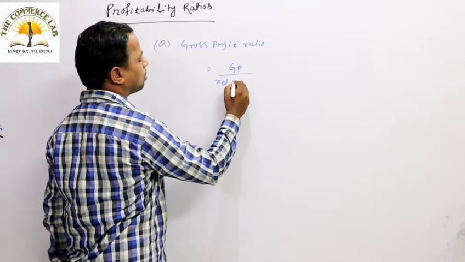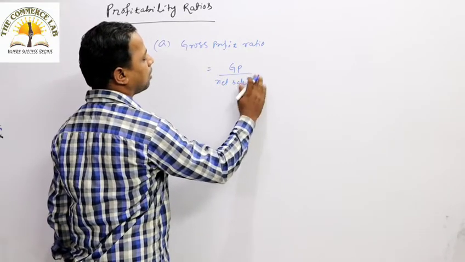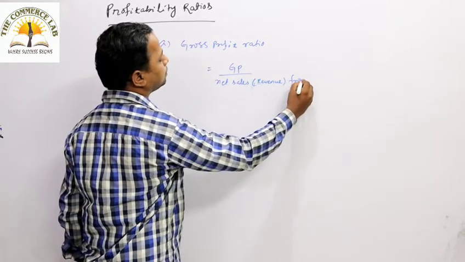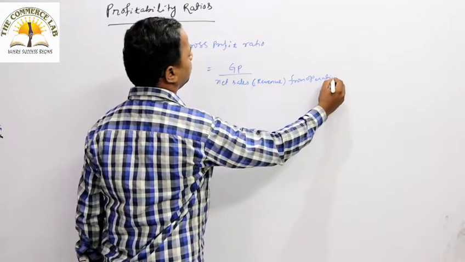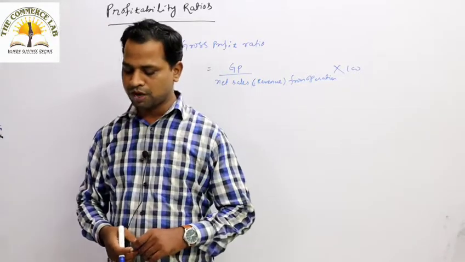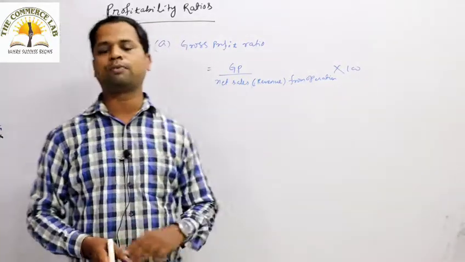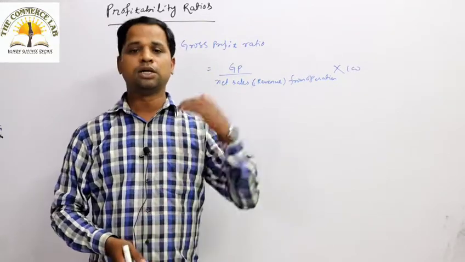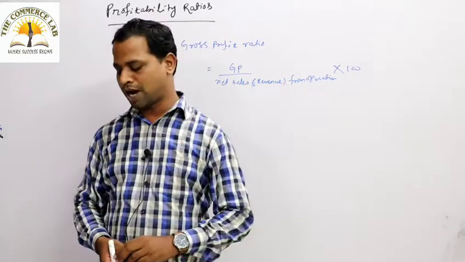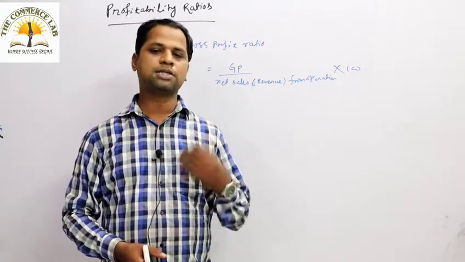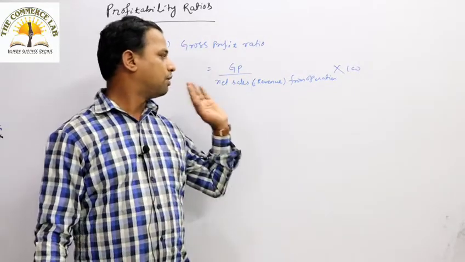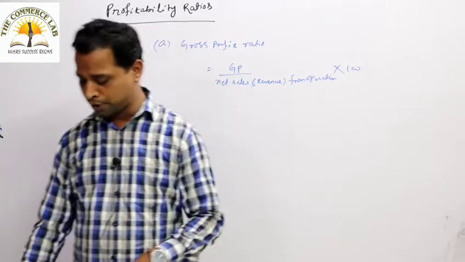Gross profit divided by net sales or net revenue from operation, whole into 100. Gross profit by net sales into 100 is known as the gross profit ratio. The first ratio under the profitability ratios is the gross profit ratio, calculated as gross profit by net sales into 100. Net sales means sales minus sales returns, known as net sales or revenue from operation.